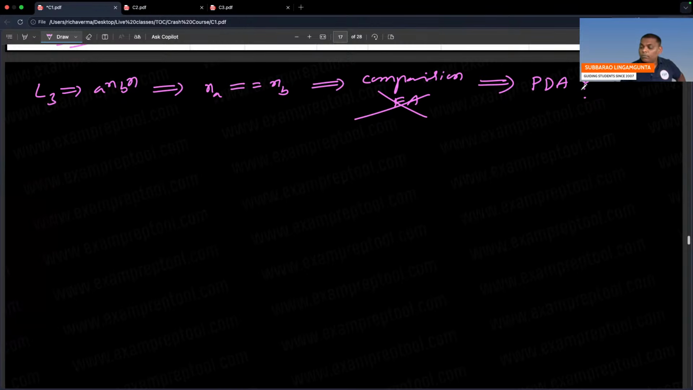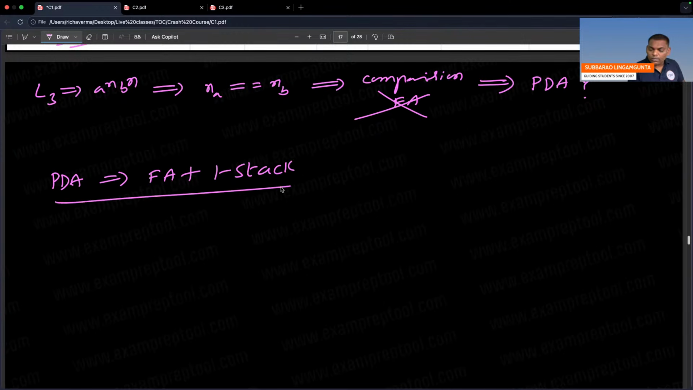Everyone observe. PDA means, remember, some people are asking, sir, what is a PDA? PDA means finite automata plus one stack. That is called PDA. Same finite automata, whatever you have, same, but for the comparison purpose a stack is also there.